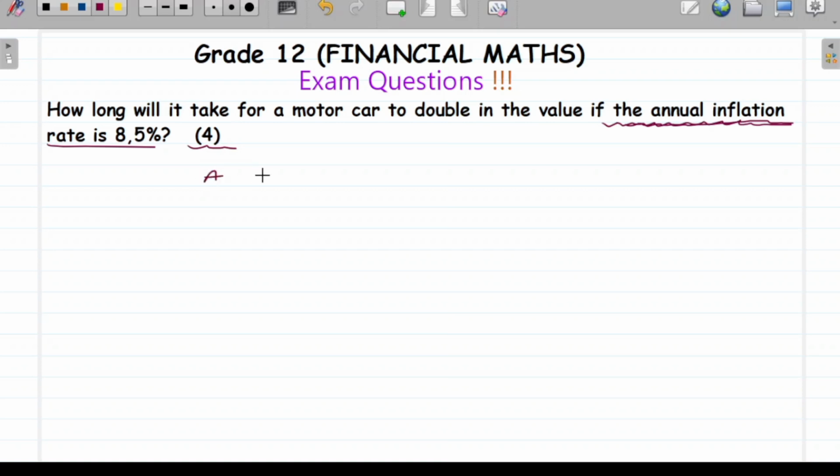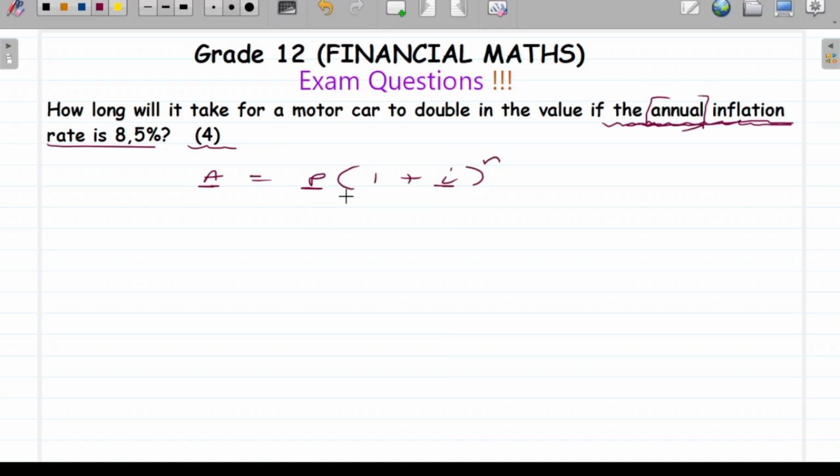We need to use A is equal to P(1 + i)^n. Why? Because this is what we call the inflation formula. The compound interest formula is the same thing as this. So we don't know our after value. We don't know our initial value. We do know the percentage, right? But then they said this one will be compounded annually. See, they said annual inflation, so it is per year.